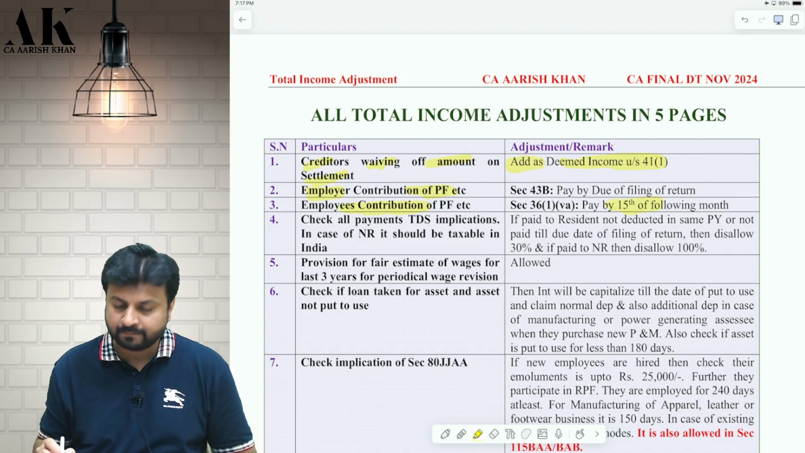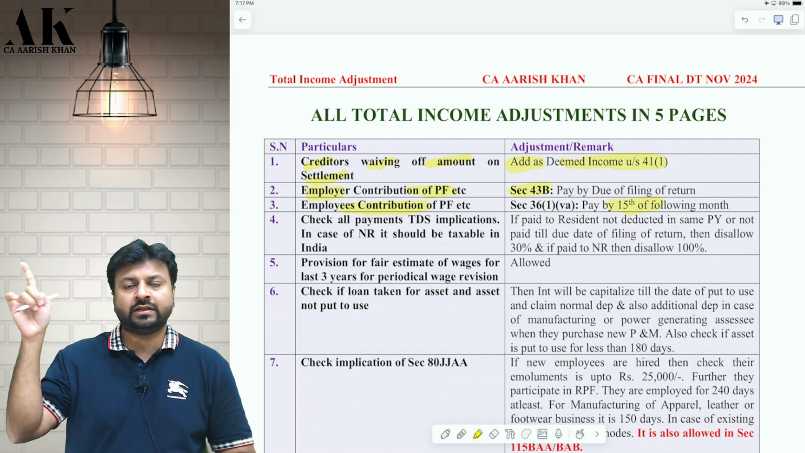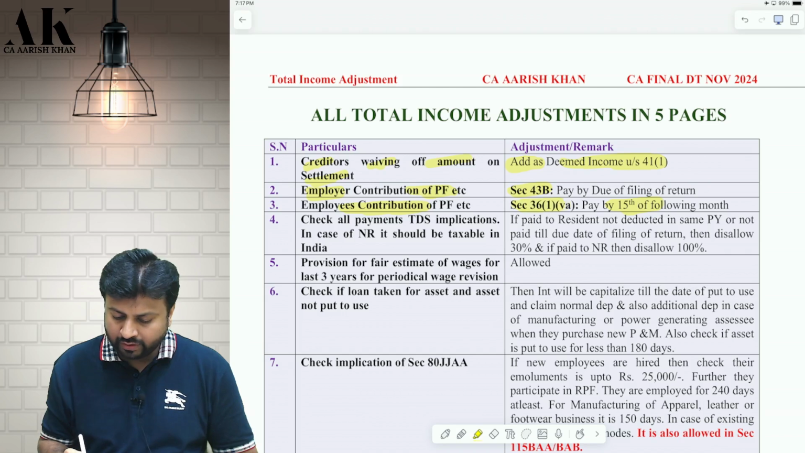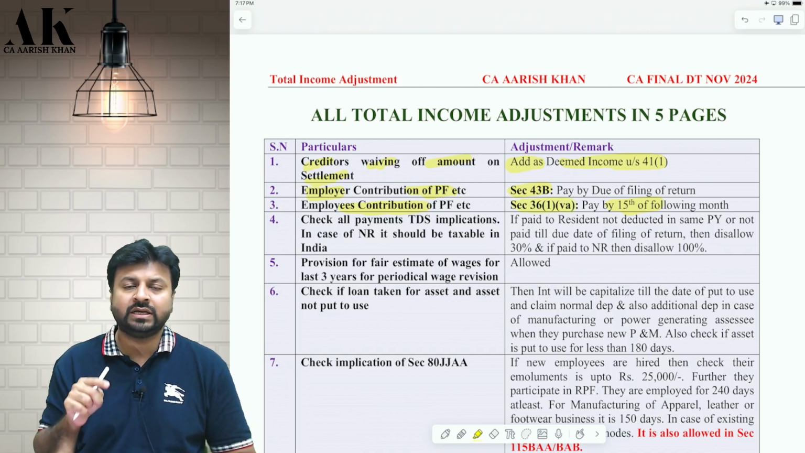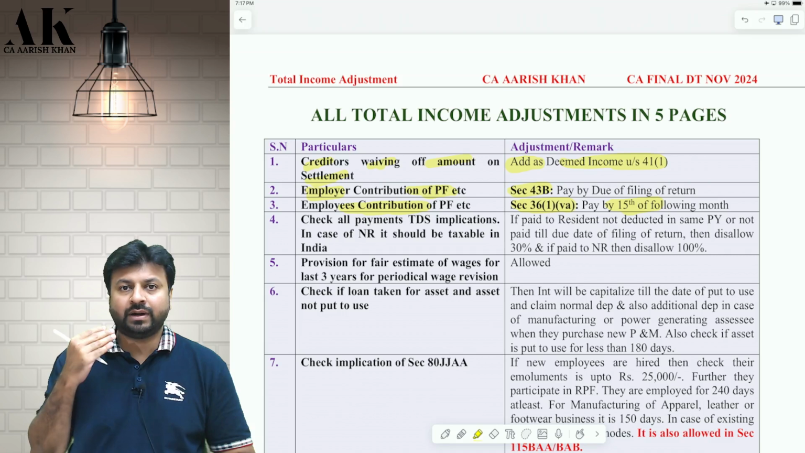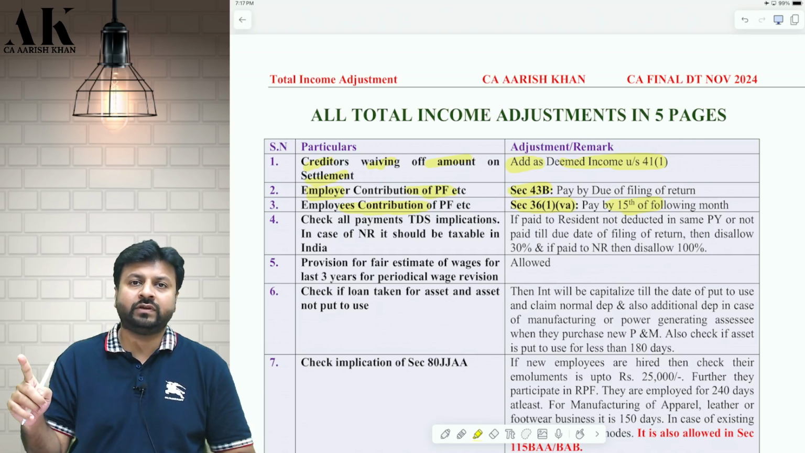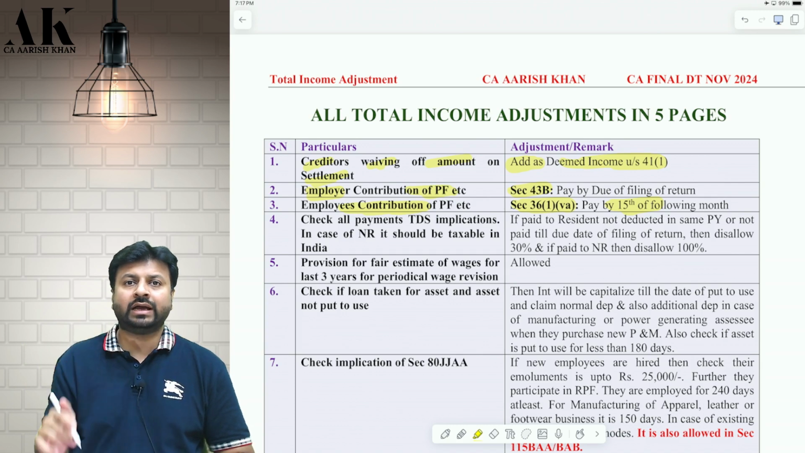Check it please. So employer contribution is covered in 43B. You can pay by the due date of filing of return. Employee contribution is covered under section 36(1)(va). Here you have to pay by 15th of the following month. That's it. For March contribution, you have to pay by 15th of April. Even if you do 1 day delay, then you are not allowed as deduction.